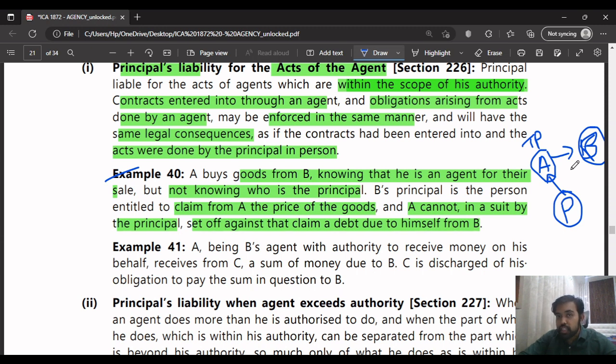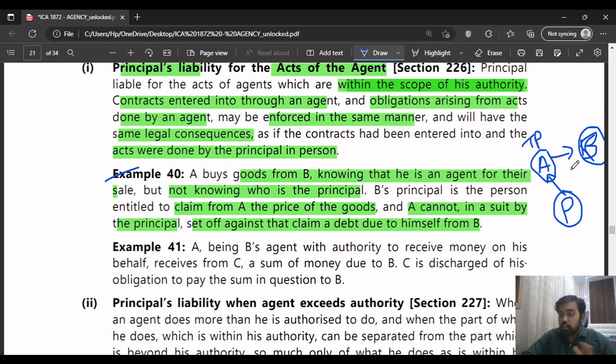Instead, he bought the goods and he's saying that he'll pay for the goods which belong to the principal and he'll set off the debts. Instead of paying for the goods, he'll say he'll set off the debts. He's saying that he will not even pay for the goods. So the principal can claim the price of the goods from A, and A cannot set off such price of the goods against the debts which he is owed by B.